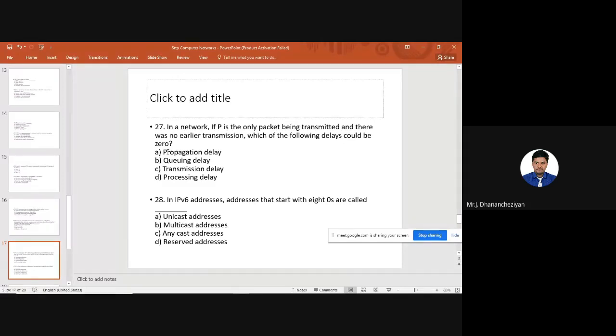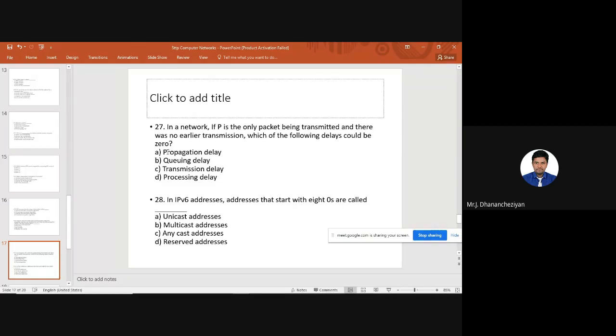In IPv6 addresses, the addresses that start with 8 zeros are called what? See, there are standard addresses available even in IPv4 and also IPv6. When it comes to IPv4, there are unicast addresses, what we use in our computers. If you take your mobile phone, it will receive an IPv4 address. It is a unicast address. And a group of nodes can be targeted, so that is called a multicast address.